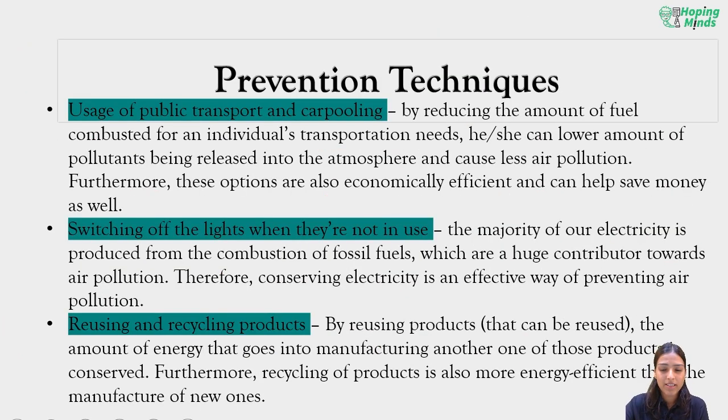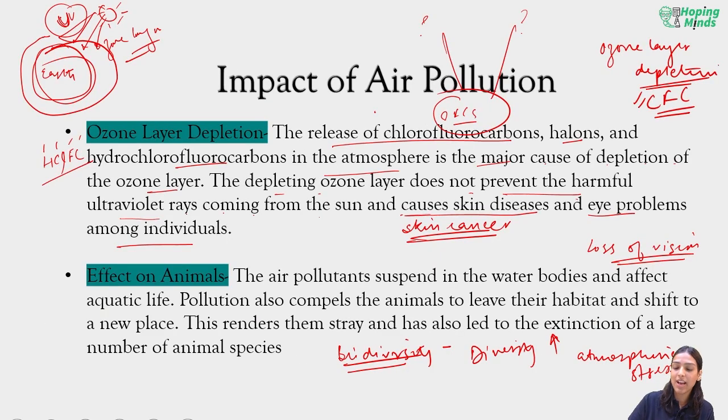The prevention techniques. Before we go to prevention techniques, the answer to our question was the release of chlorofluorocarbons from two home appliances. One is the fridge, the refrigerator, and the other is the window AC that we use. There are different ACs: a split AC, a window AC, and a centrally installed AC. The window ACs are also contributing to the release of chlorofluorocarbons, and heavily so is the fridge. The old fridges especially; I'm sure the technologies now are better to combat what was lacking in the previous technology.